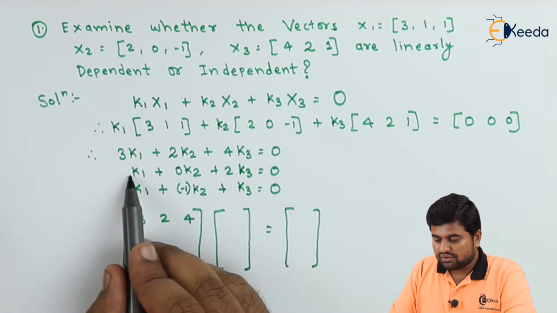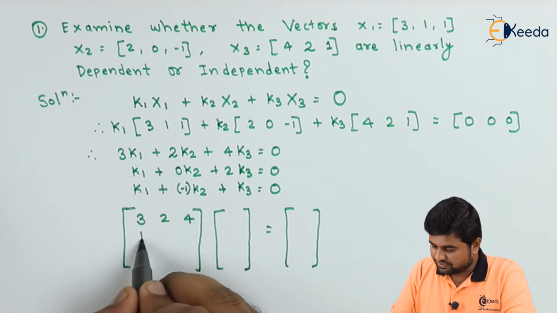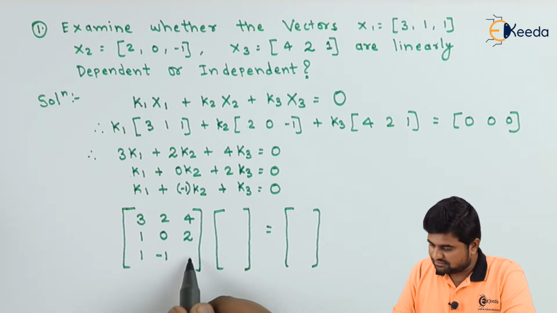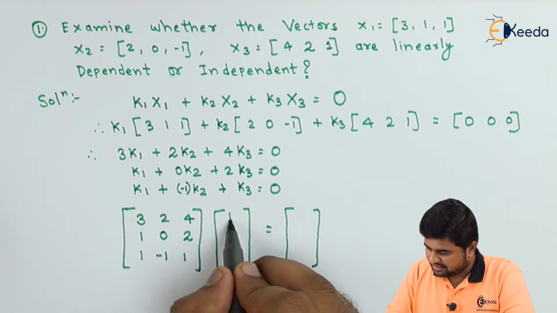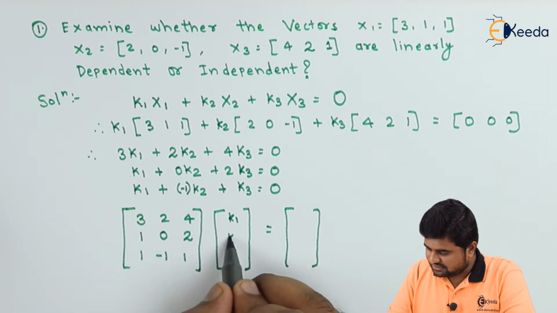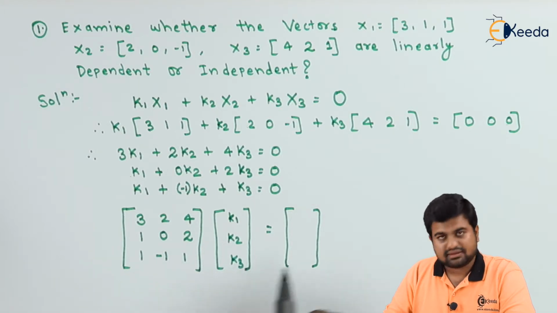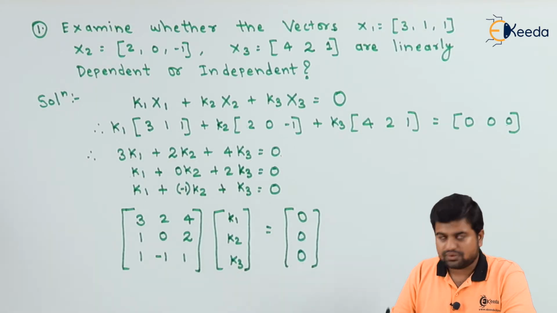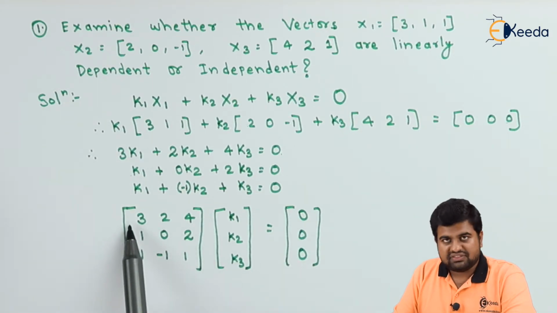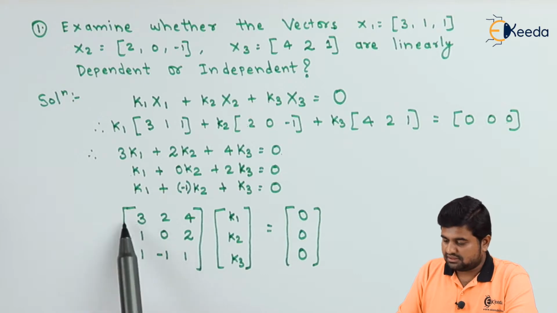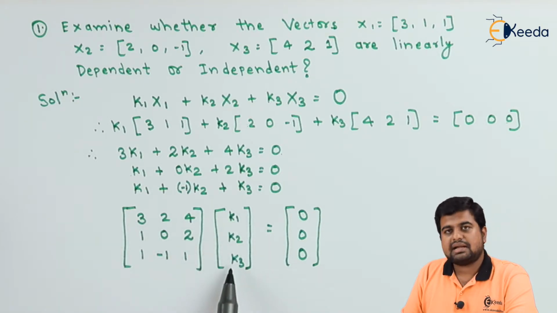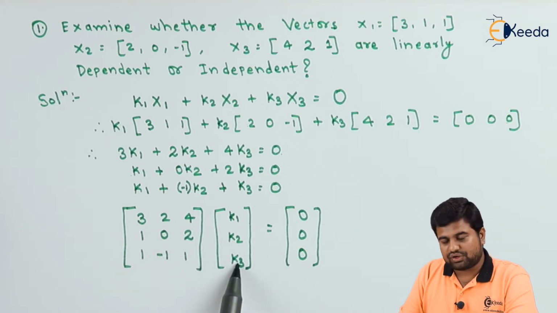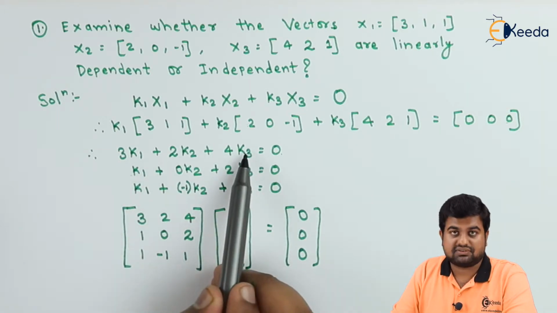Then we have got 1, 0, 2, 1, 0, 2, then 1, minus 1 and 1. And we have got k1, k2, k3, and we have got 0, 0, 0. As you can say, when we multiply one matrix with another, we take the first row and multiply with the column. So 3k1 plus 2k2 plus 4k3 is equal to 0. This is what the first equation is all about.